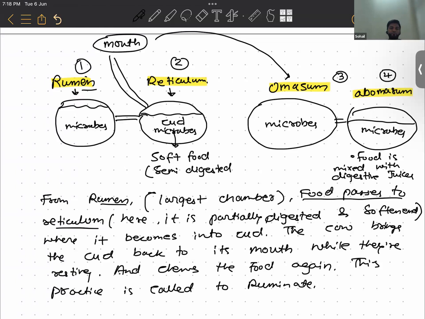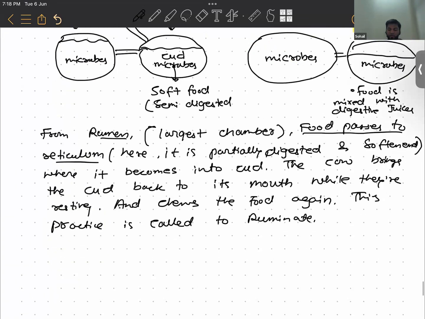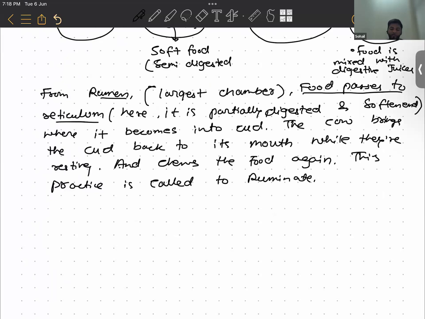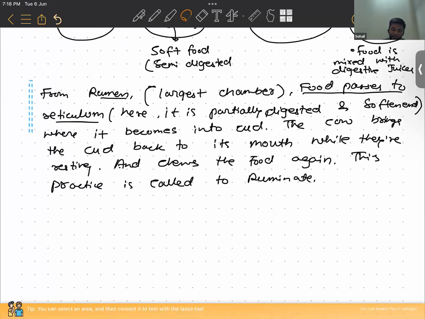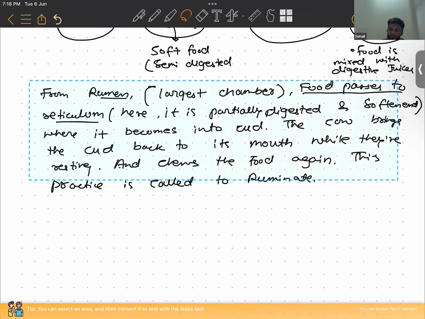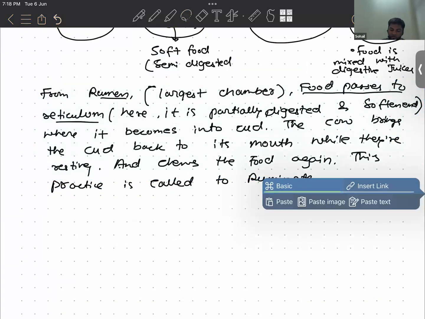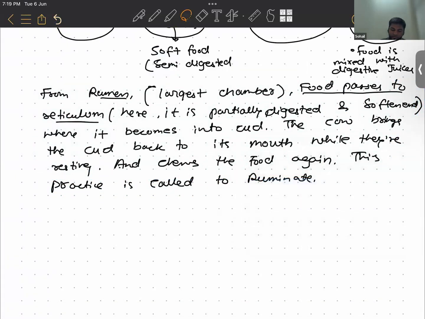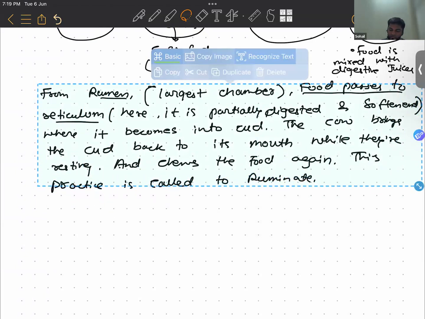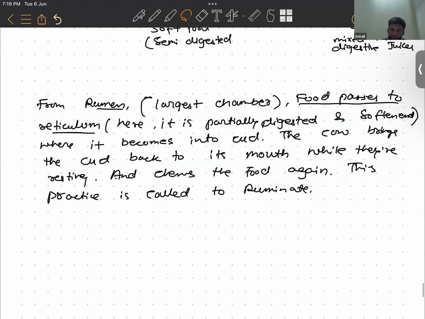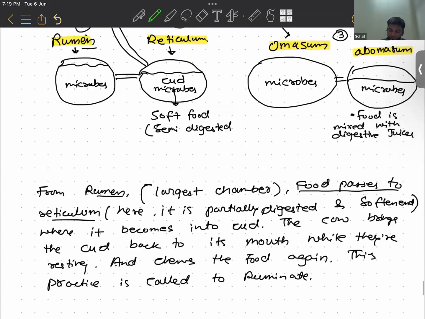And in the same way, where will the food pass on to? It will pass on to the rectum. Like from the human intestine, the food passes to the rectum. Same is the case with the cow also.